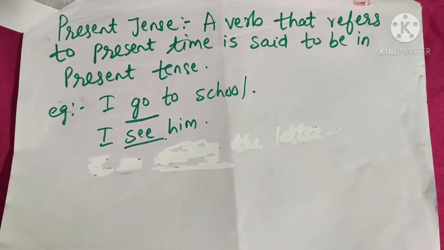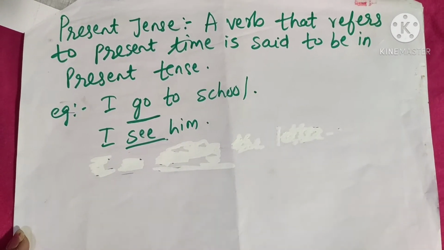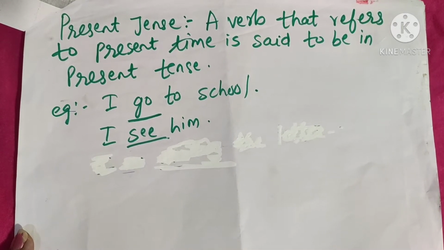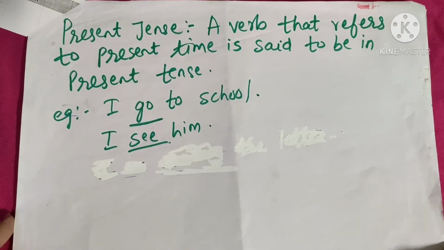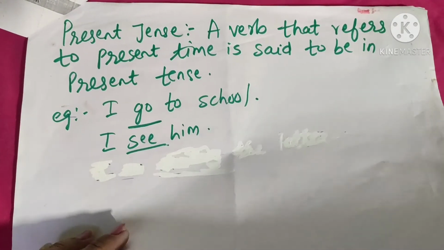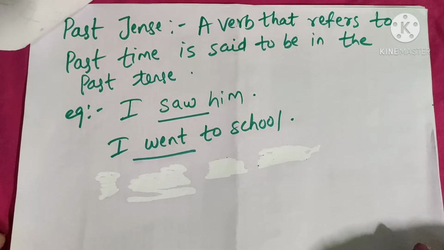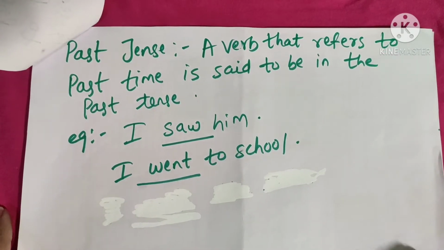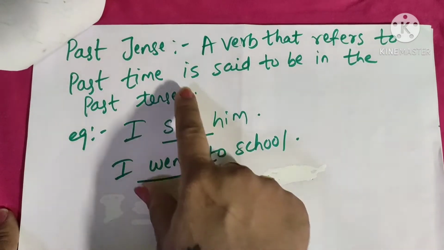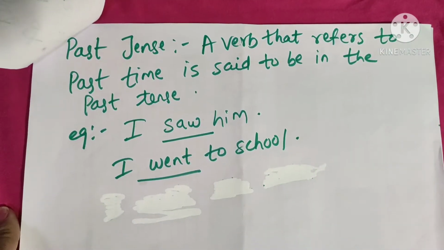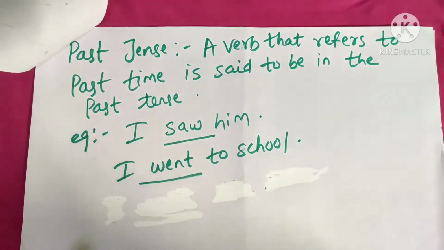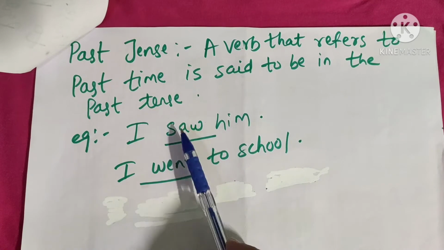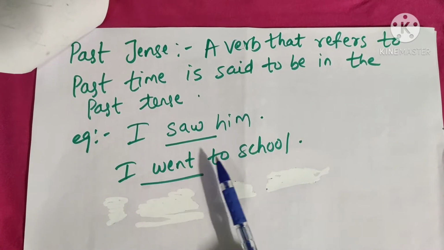So children, we have done present tense. A verb that refers to present time is said to be in present tense. Examples we have done: I go to school, I see him. Next we are going to see past tense. What is past tense? A verb that refers to past time is said to be in the past tense. For example, I saw him, I went to school.